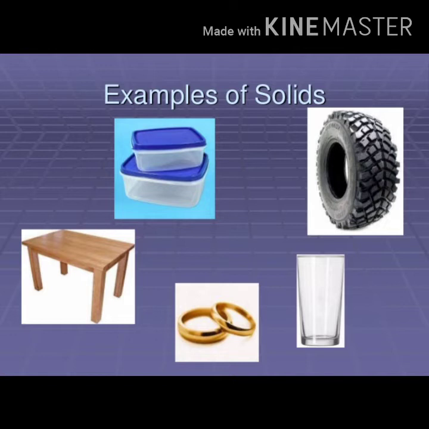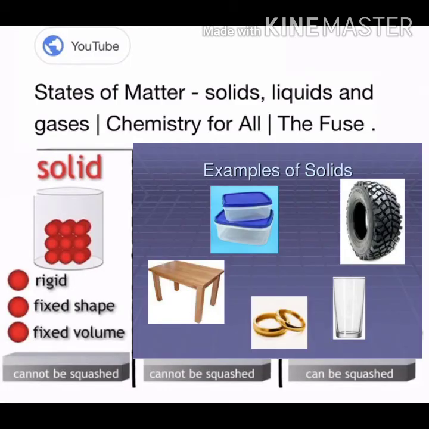So now let us discuss the characteristics of these solids. From this activity, from the above example, we can conclude that solids have a definite shape and a distinct boundary, and they have a fixed volume.